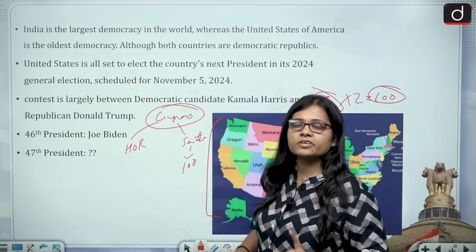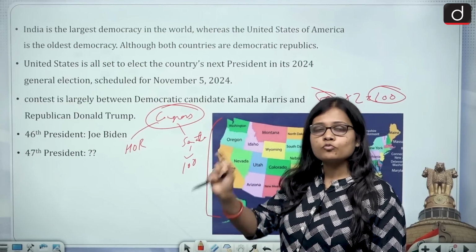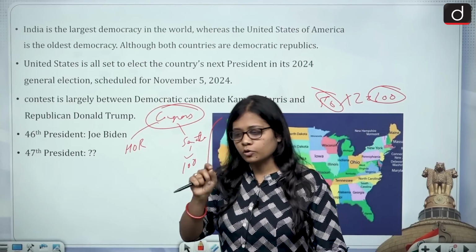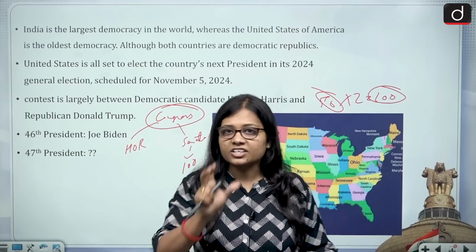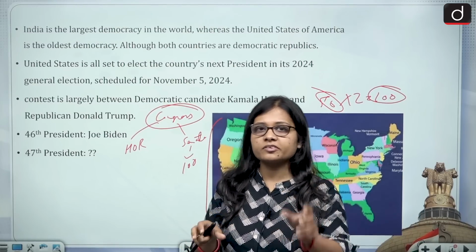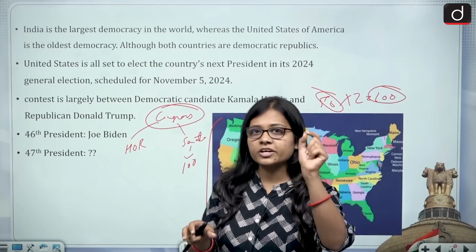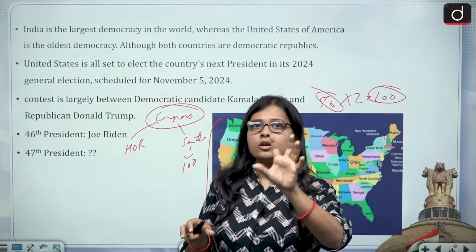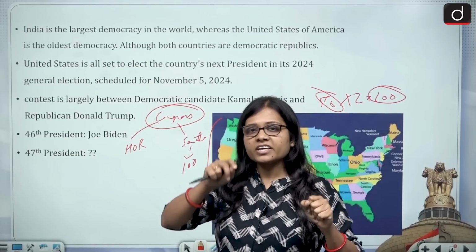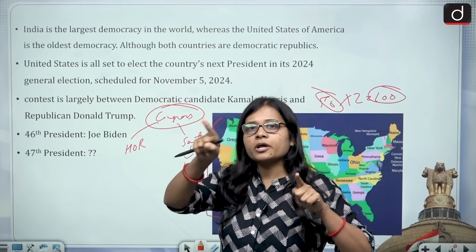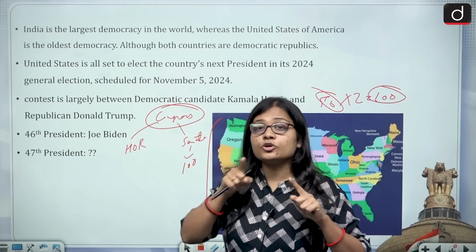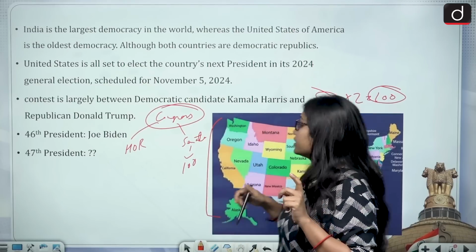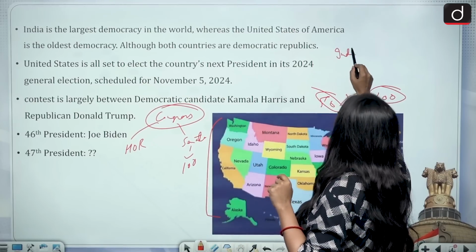And the House of Representatives is what we will be going into detail and learning about, because, see, the Rajya Sabha process and the Lok Sabha process, in India, it is basically about the Lok Sabha, because in India the election of the Prime Minister takes place directly, but in the US the elections are indirect.